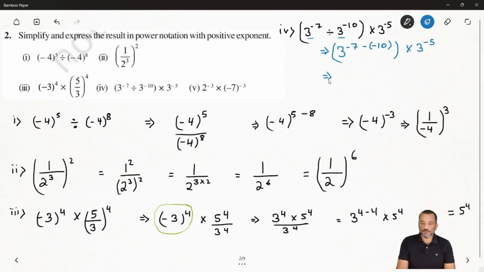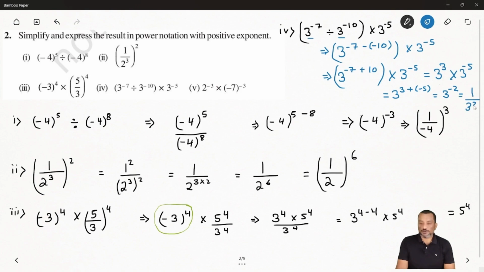So you will get how much here, which means 3 to power minus 7, and minus minus become plus, so you can say plus 10, and whole times 3 to power minus 5. So after that you will get 3 to power 3 multiplied with 3 to power minus 5. Okay, now you have to apply the product law. So 3 to power 3 plus minus 5. So you will get 3 to power minus 2, and it is minus 2. So you can write 1 over 3 to power 2. Hope it's clear. So based on that, this question we have solved. Now, one last question we have left.